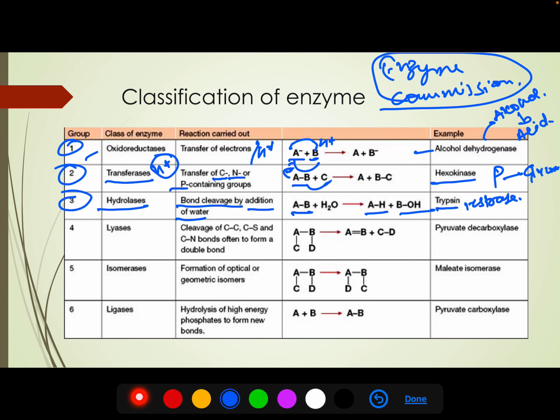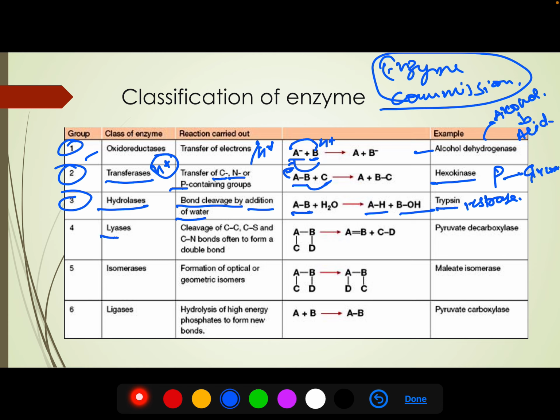We also have trypsin. It breaks proteoses and peptones, proteins, with the help of water into amino acids. So this is done by trypsin. This is a kind of hydrolysis reaction.